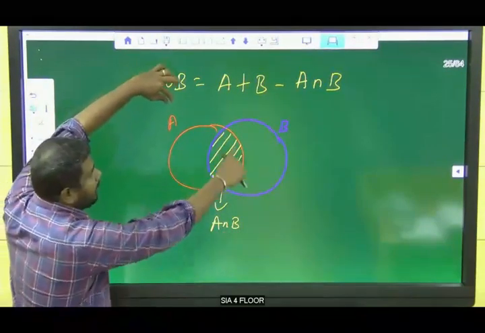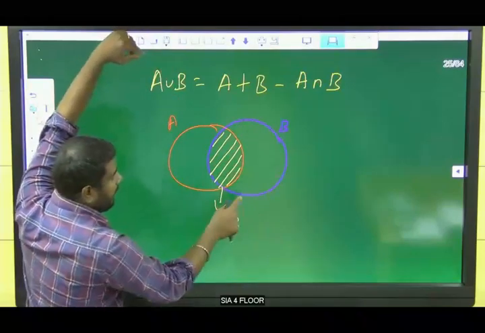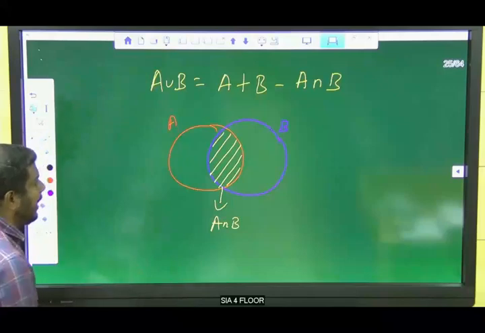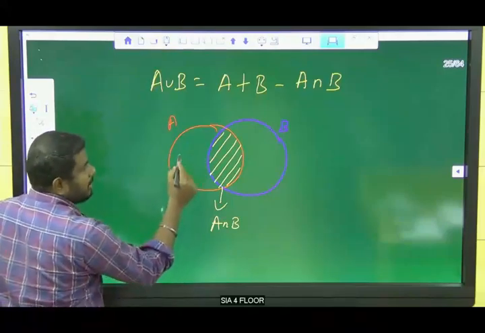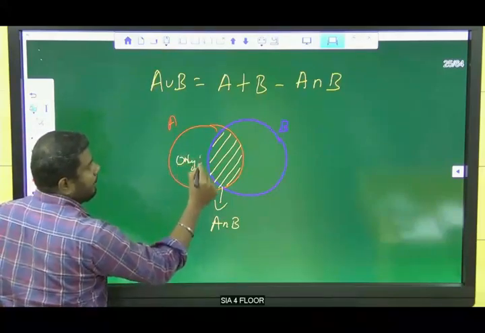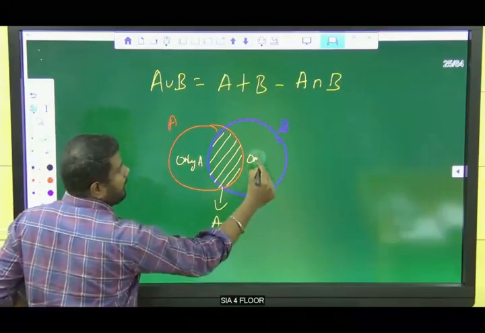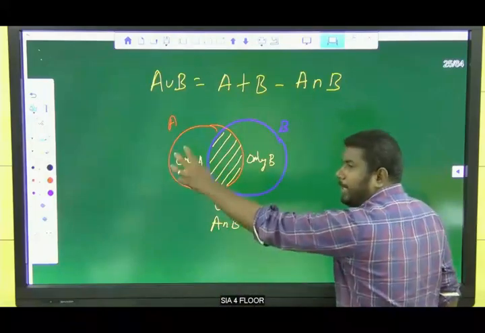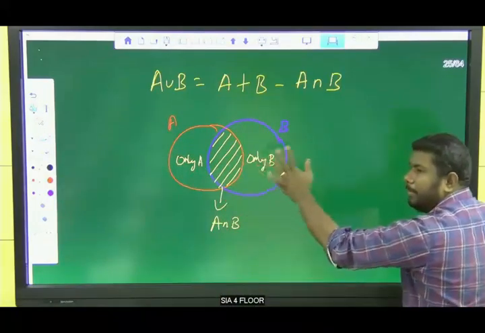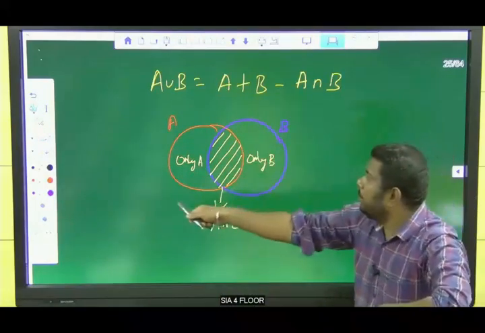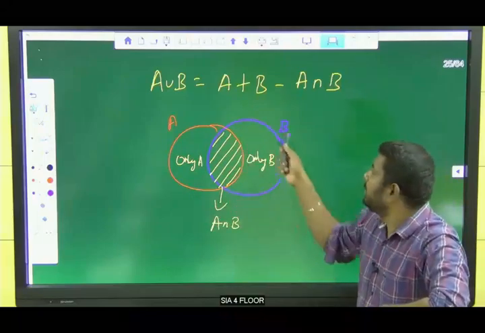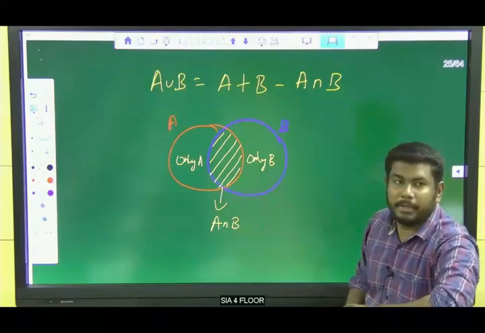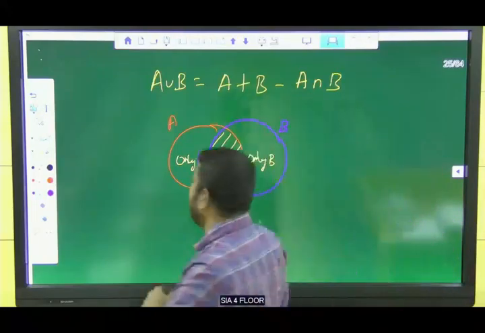The whole part is A and this whole part is B, and the intersection, this is A intersection B. And this part is only A and this is only B. Clear? This is completely A only and this is completely B only. Okay, right? Clear? This one.